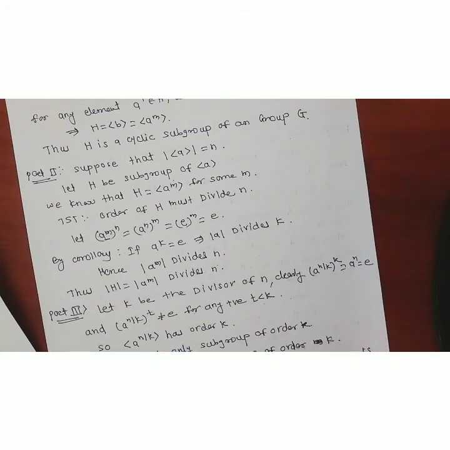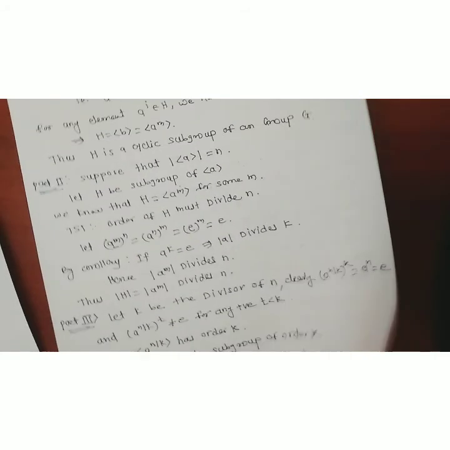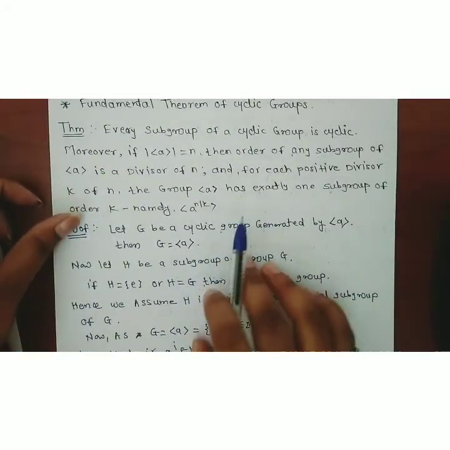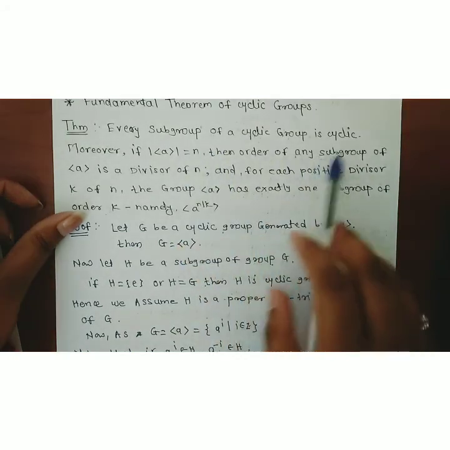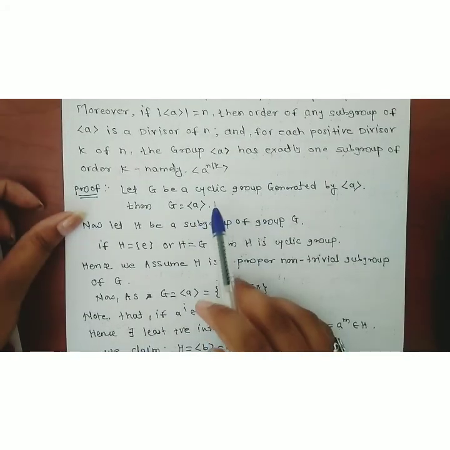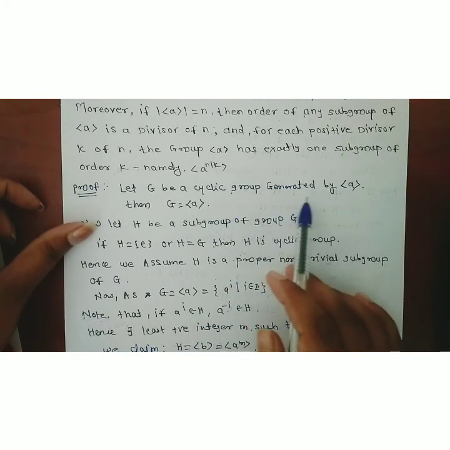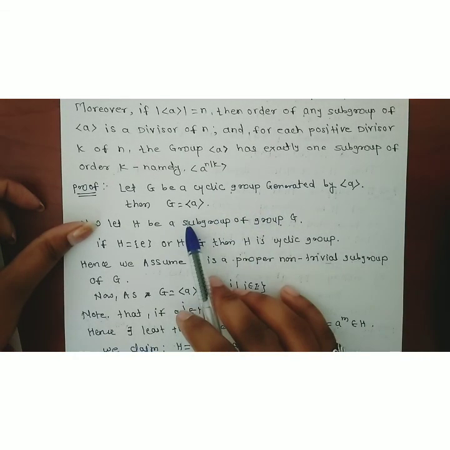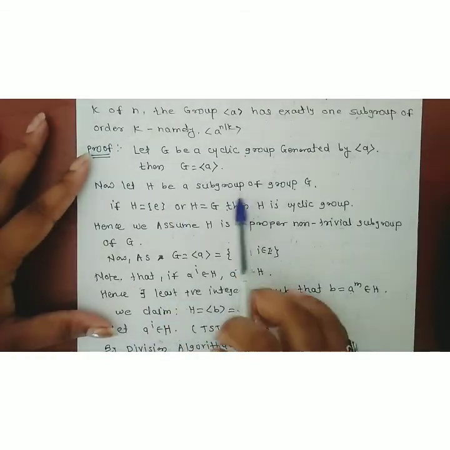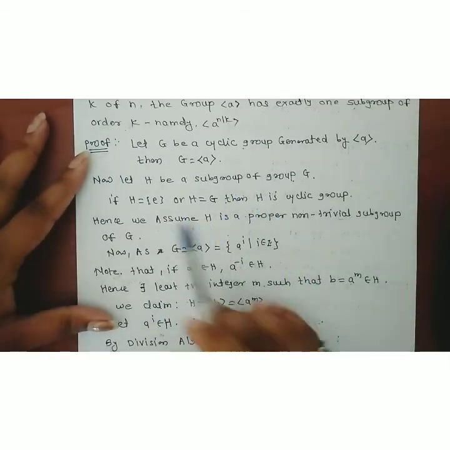Now in a shortcut way I will explain what is given in the theorem. First part: every subgroup of a cyclic group is cyclic. First we consider what we have done. G is a cyclic group which is generated by a. Now let us consider H any subgroup. Then we have to show that H is a cyclic subgroup.